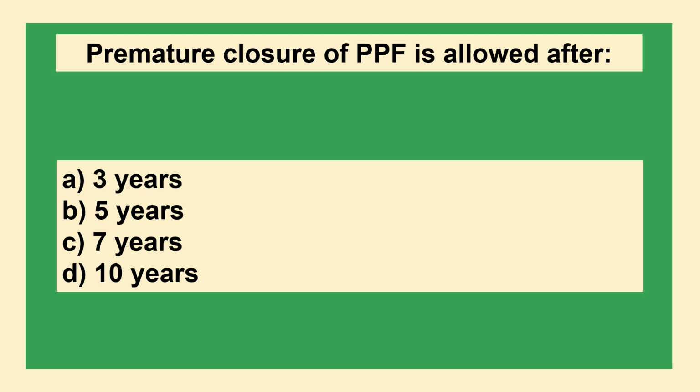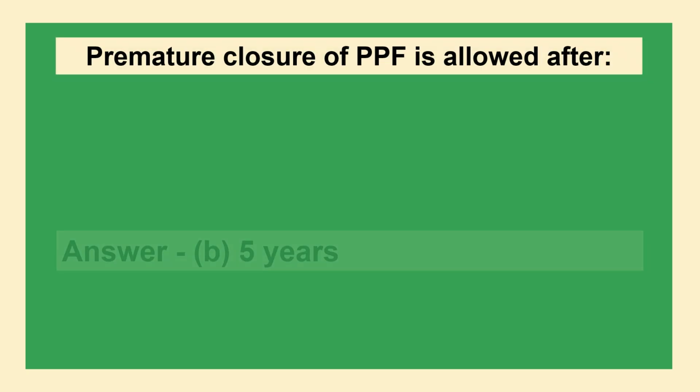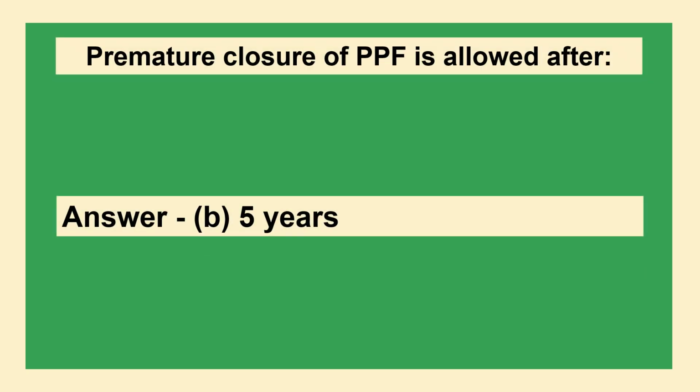Premature closure of PPF is allowed after option A 3 years, option B 5 years, option C 7 years, option D 10 years. The answer is option B 5 years.